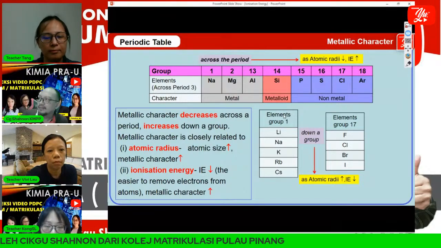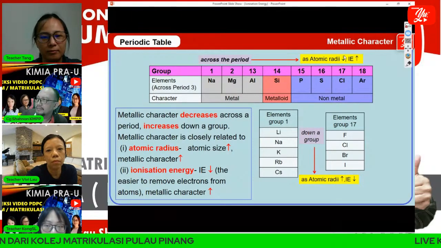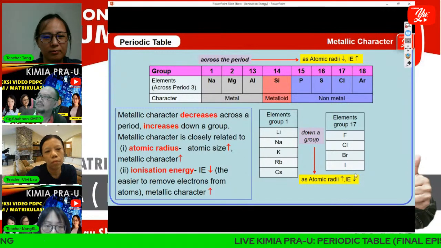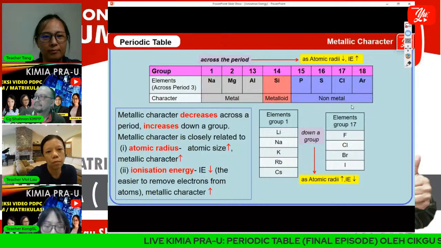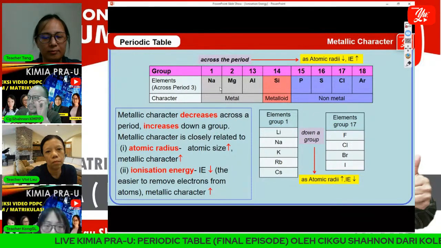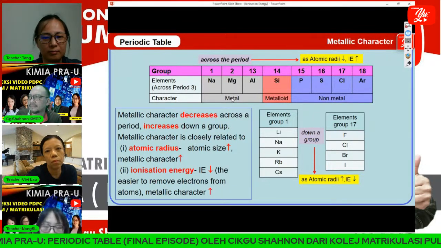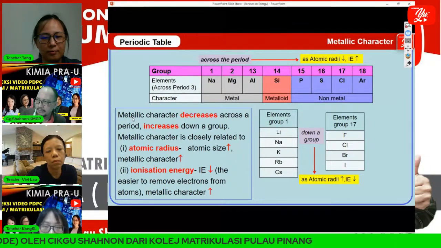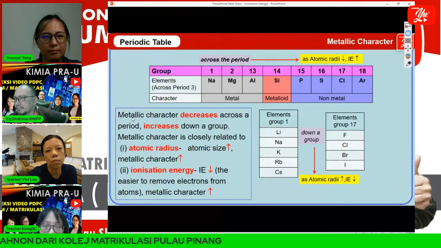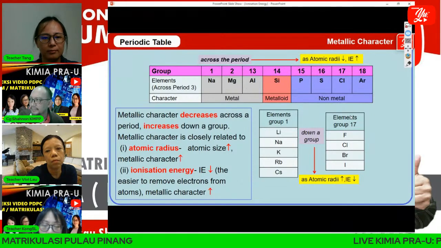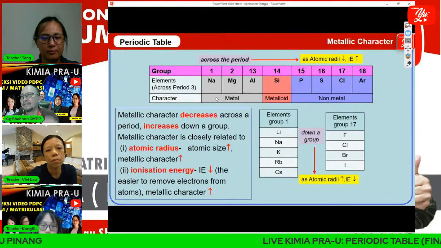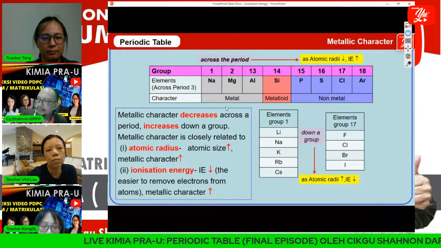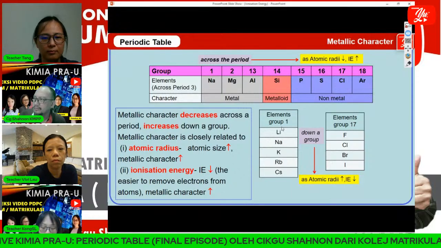Okay, look at IE here. Across a period, IE increases. That means when we go down a group, IE will decrease. All right, and sodium, magnesium, aluminium are metals. Silicon is a metalloid, and the rest are non-metals. Metallic character decreases across a period, because this is metal and this is non-metal. And then it increases down a group. If you go down a group, the metallic character increases.